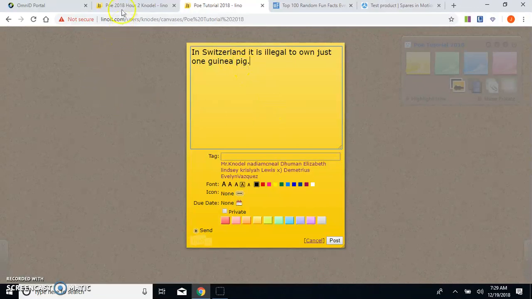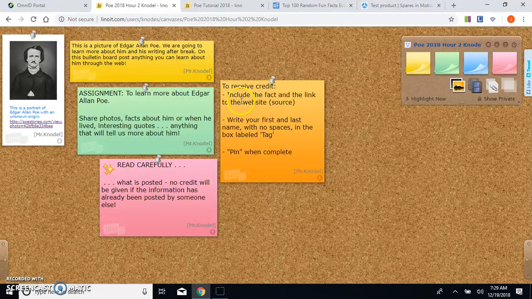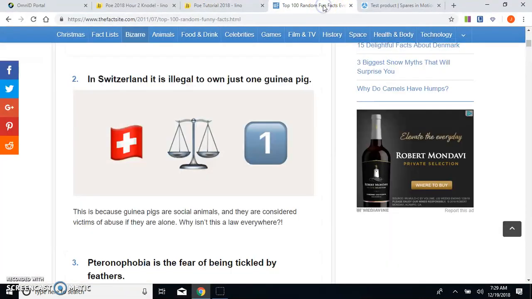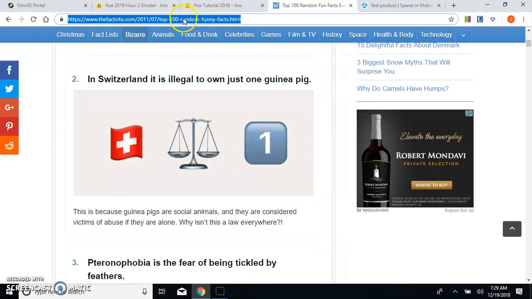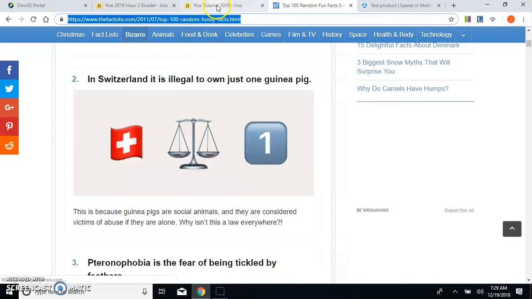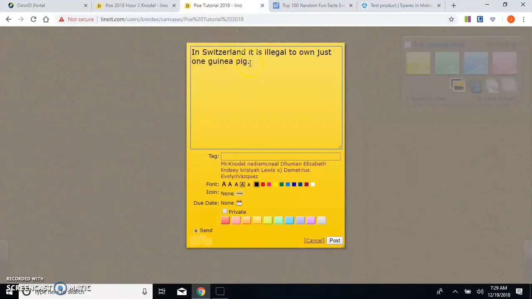Now for the assignment, I need to include the fact, but also the link to the website. So when I go to my tutorial, I also need to go back to where I got this information from, and I'm going to copy the web address just by highlighting it, right-clicking and copying. And then in this text box, I'm just going to paste that web address in there.